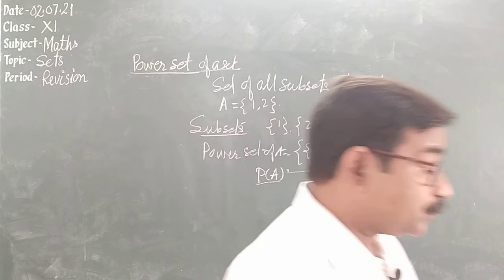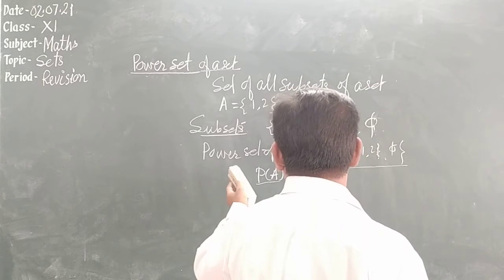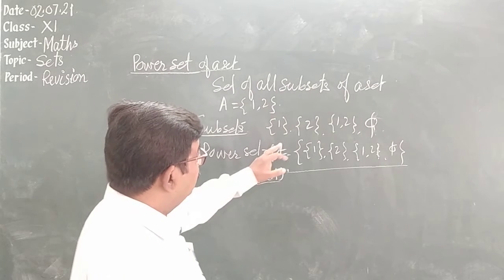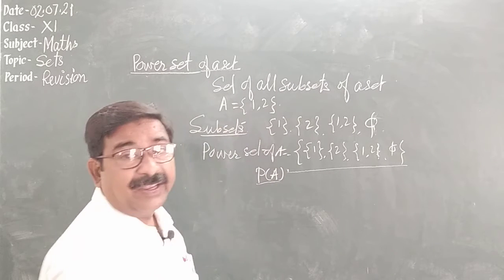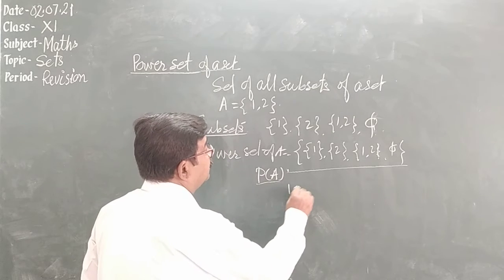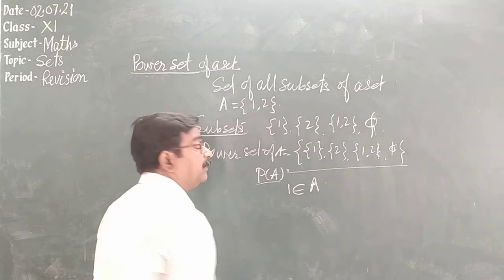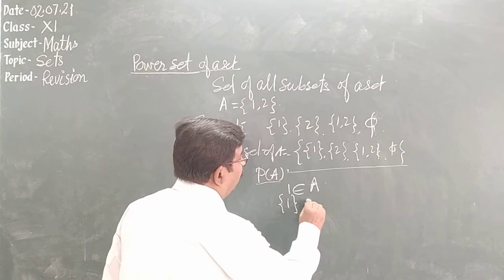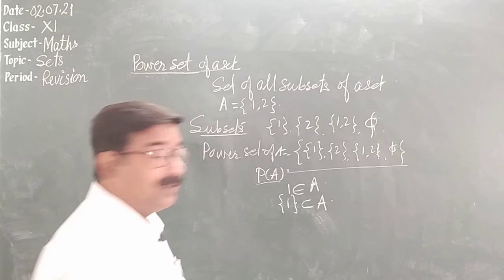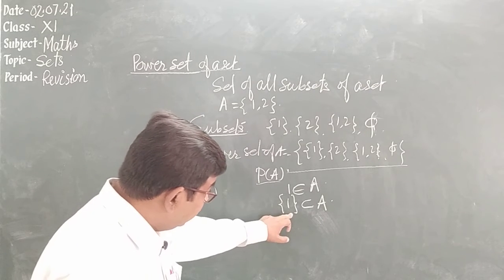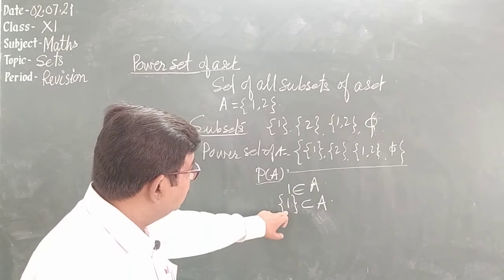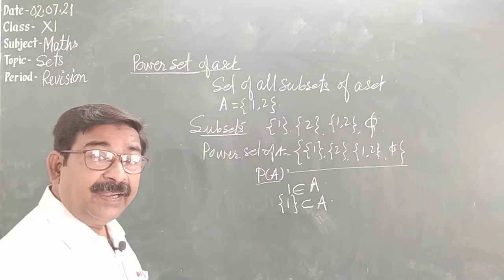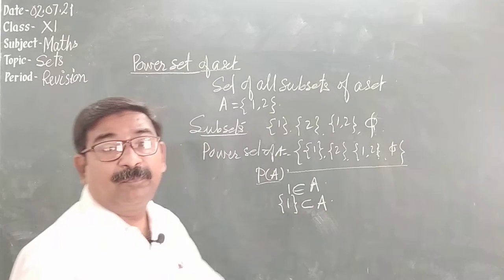Now let's see some important points. See, here 1 is an element of A. Try to understand. Means 1 belongs to A. Now this {1} in bracket is a subset of A, and the same is found in the power set. This is a subset of A, and the same is an element of the power set.